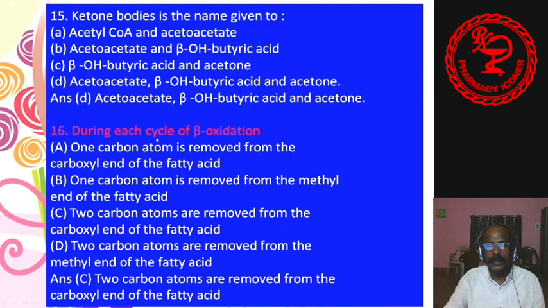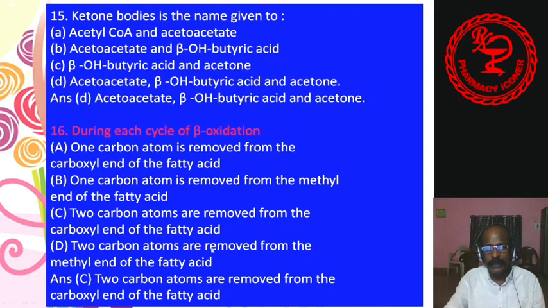16. During each cycle of beta oxidation, A, one carbon atom is removed from the carboxyl end of the fatty acid. B, one carbon is removed from the methyl end of the fatty acid. C, two carbon atoms are removed from the carboxyl end of the fatty acid.